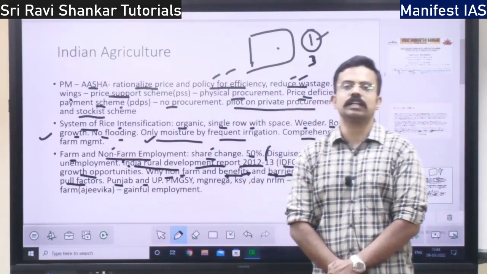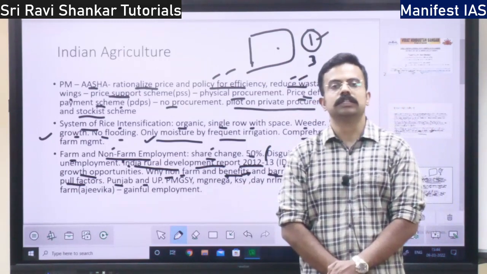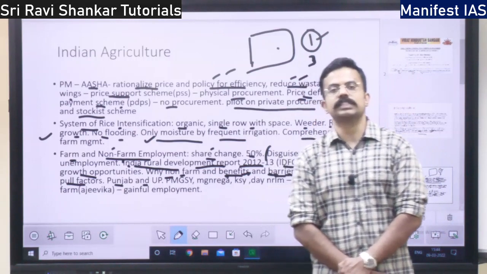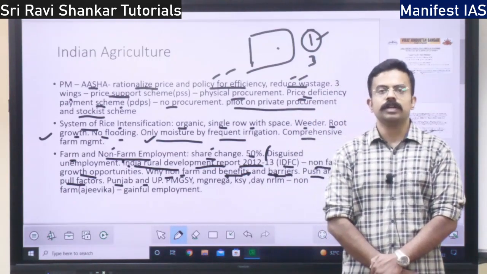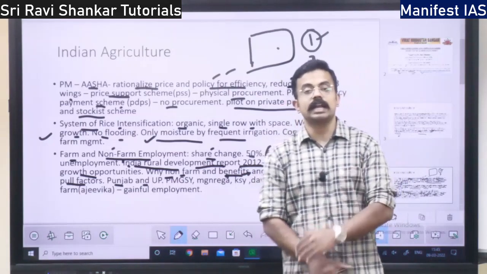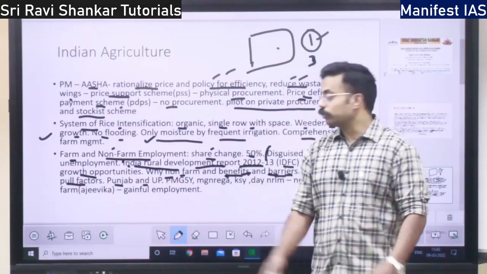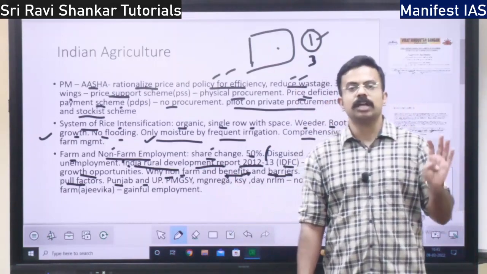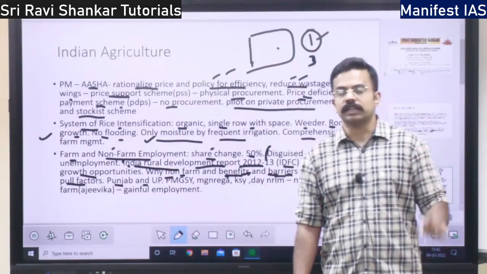Under the Green Revolution, Punjab benefited a lot, right? Punjab and Haryana. That is why in the farm protest, it was largely the farmers from Punjab and Haryana who protested, right? They have benefited a lot under the MSP regime and also the Green Revolution.